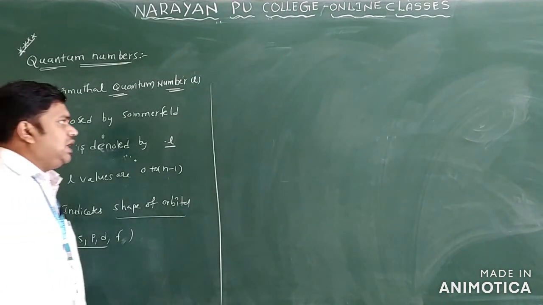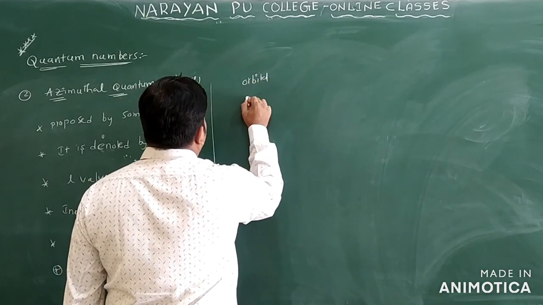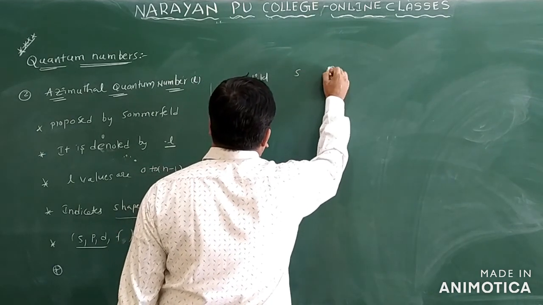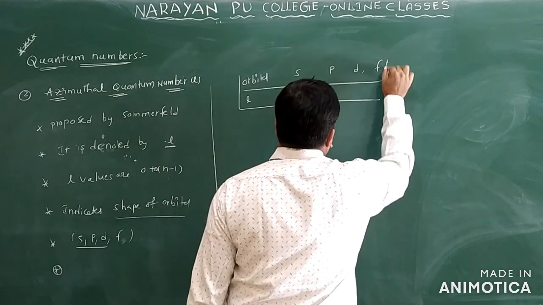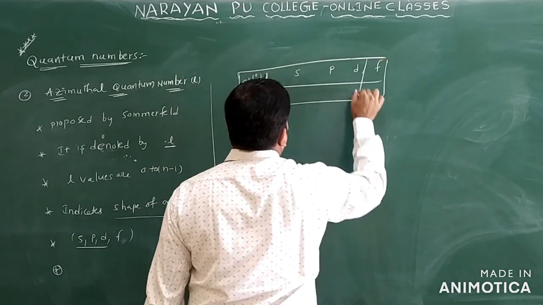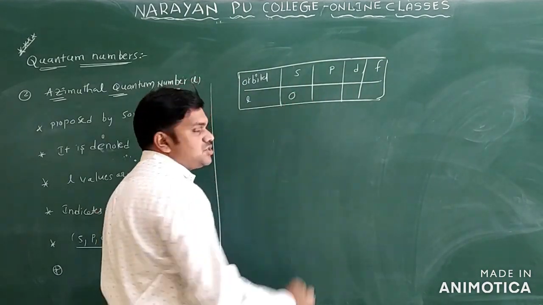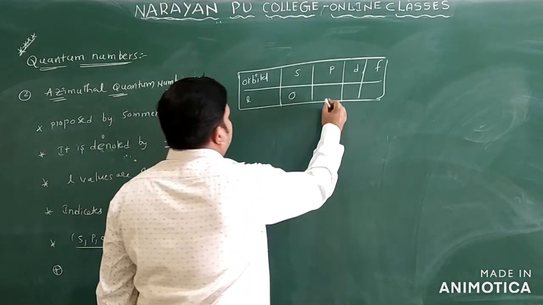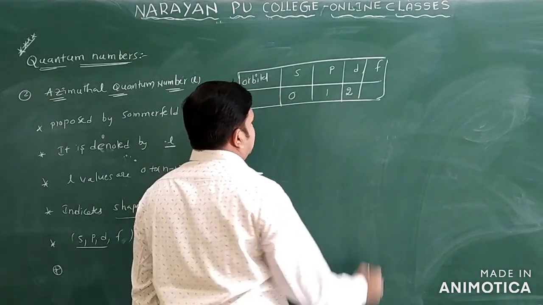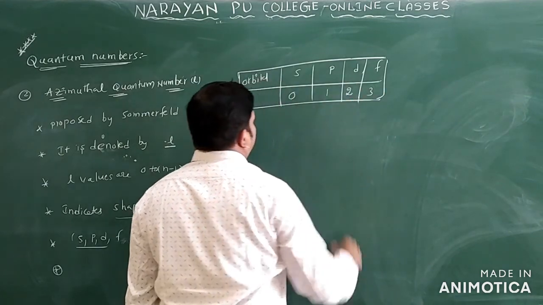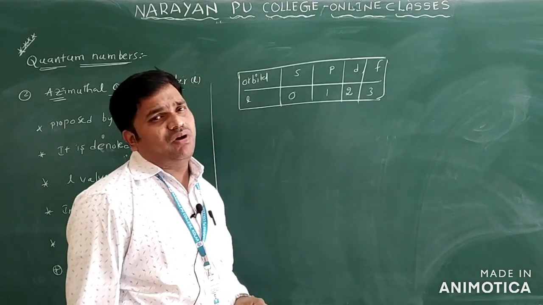So here we can write the values. This is the orbital, and this is the L value: s orbital, p orbital, d orbital and f orbital. If the L value is 0, that is an s orbital. If the L value is 1, that is a p orbital. If the L value is 2, that is a d orbital. And if the L value is 3, that is an f orbital. S, P, D, F, H also you can write, but we are using s, p, d and f orbitals only.